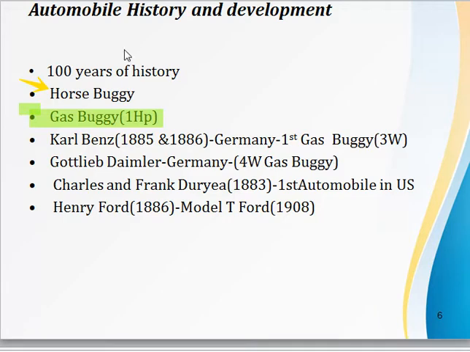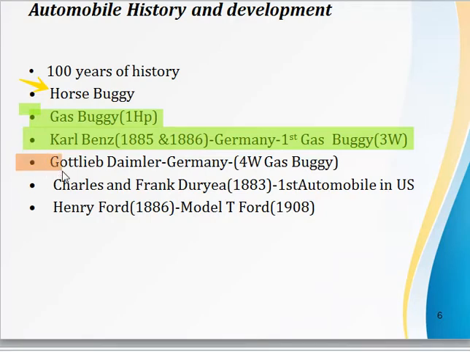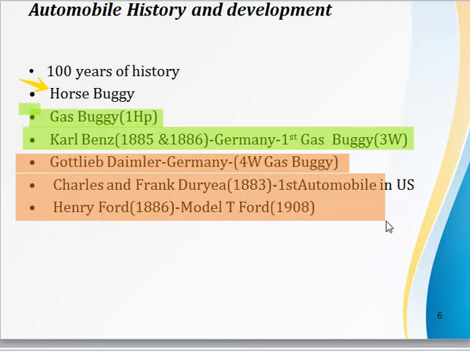Then Carl Benz invented the first automobile back in 1886, and subsequently it was Daimler, a German engineer, who developed the first four-wheeler gasoline automobile, and after which Henry Ford's Model T Ford was launched in the American market in 1908. Again it went through many modifications in the coming years.